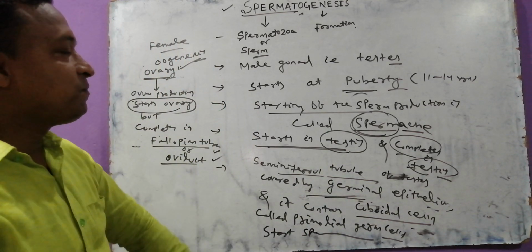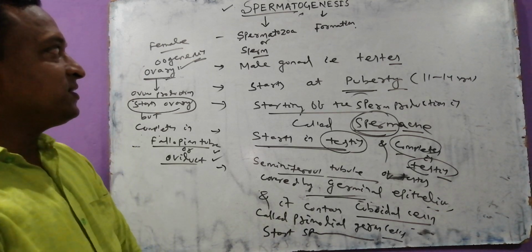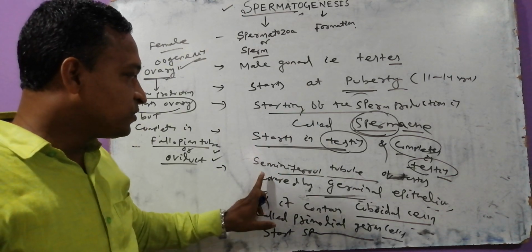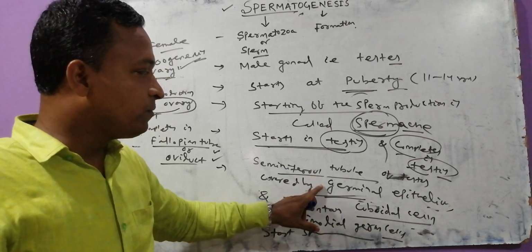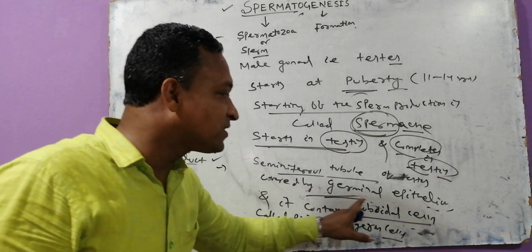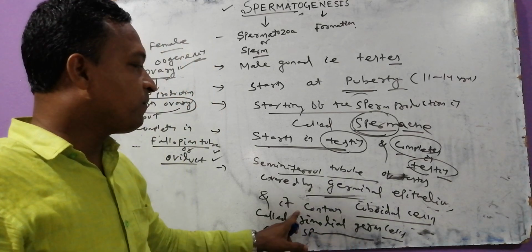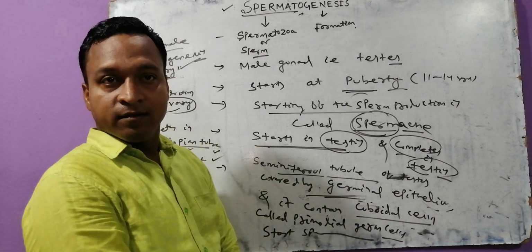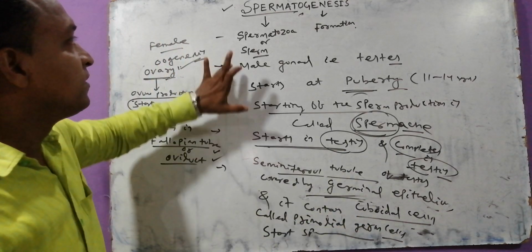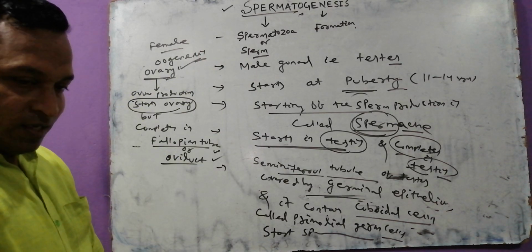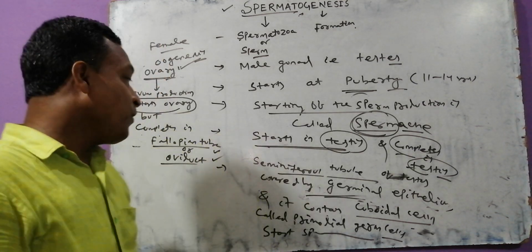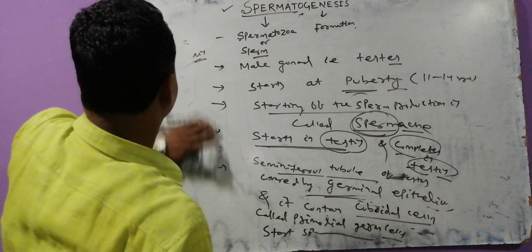That means spermatogenesis starts from which tubule? The seminiferous tubule, that is, the germinal epithelium of the seminiferous tubule, from the cuboidal cells of the germinal epithelium, the primordial germ cells. Clear? That's a basic introduction to spermatogenesis. If we go forward, try to focus, my dear.